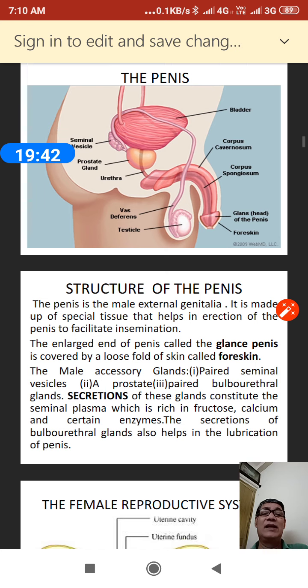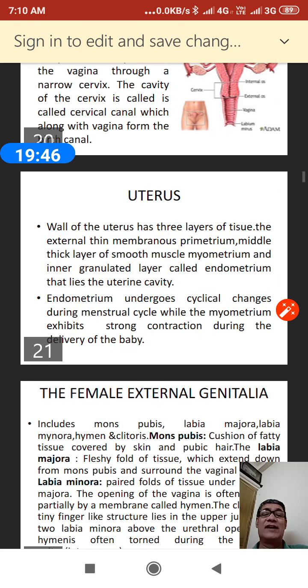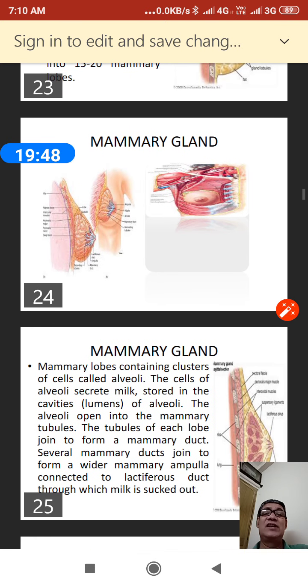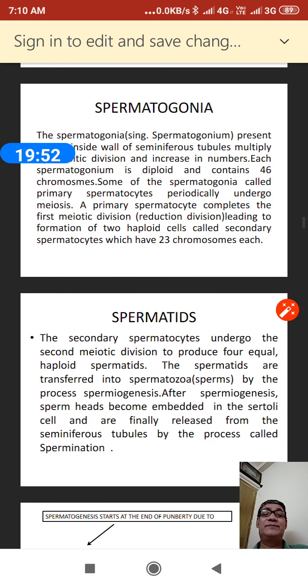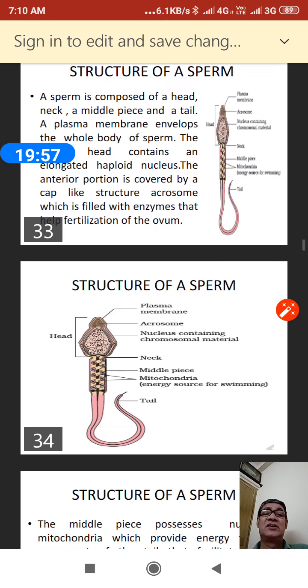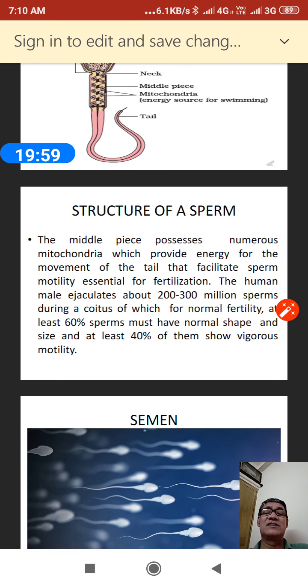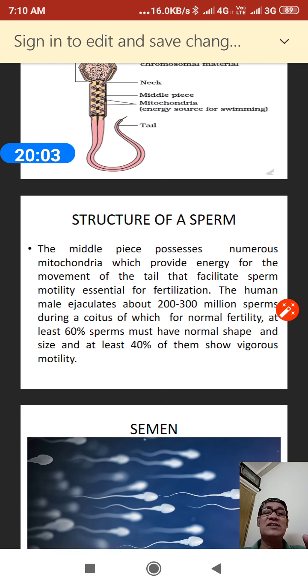Along with the seminal vesicle, there are some accessory glands. What are the names of the glands? We must know them. First is the prostate gland, second is the seminal vesicle, and third is the bulbourethral gland. The prostate gland and the seminal vesicle secrete the fluid which is called the seminal fluid.